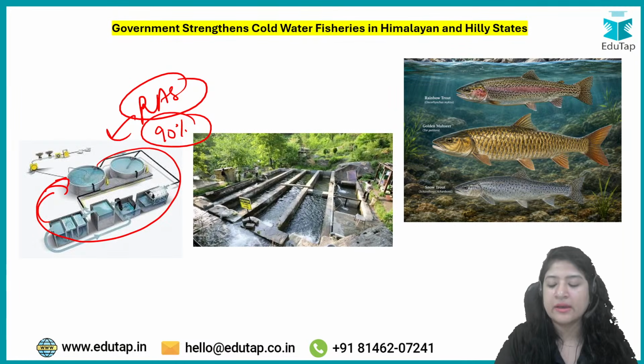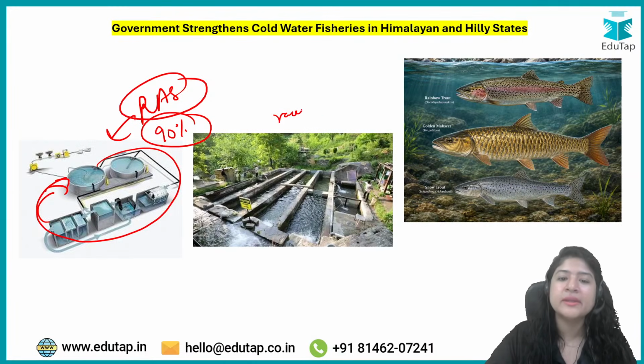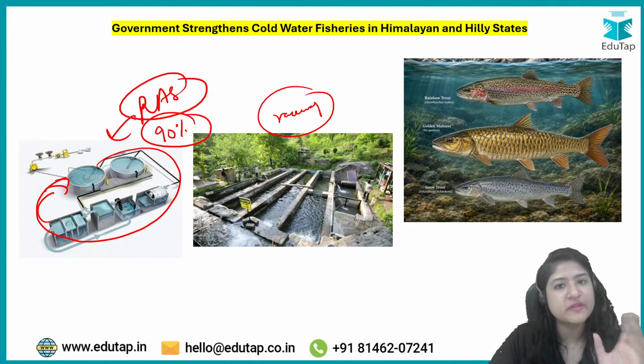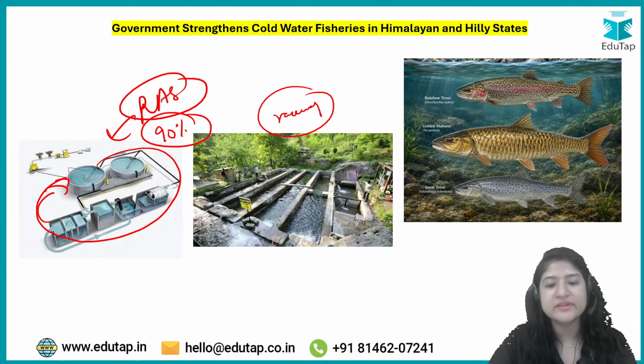Okay, second, about your raceway culture. In raceway culture, there are certain fishes that prefer fresh water only, they cannot remain in stagnant water. So in raceway culture, the motive is that water should be in constant move, so that the fishes can survive in that particular environment. So raceway culture can be established in the hilly regions, as you can see in the picture.